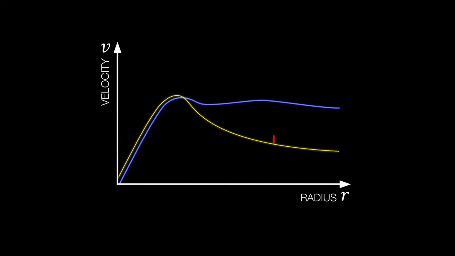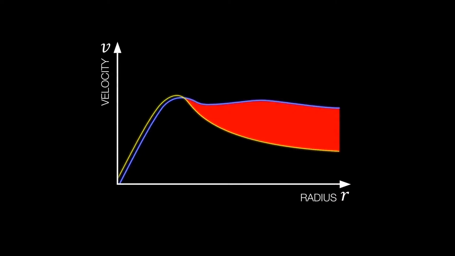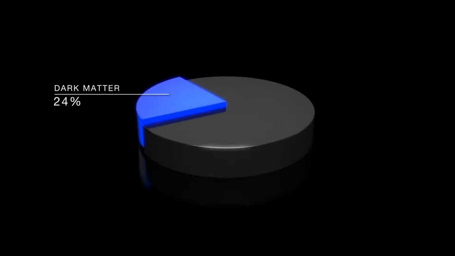It was claimed that the discrepancy between the two graphs would cause the stars on the fringes of the galaxy to be catapulted away by the centrifugal force. Therefore, the existence of dark matter was postulated that is supposed to prevent the galaxies from breaking apart. This dark matter is believed to comprise about 24% of the total energy of the universe. However, dark matter is a myth.